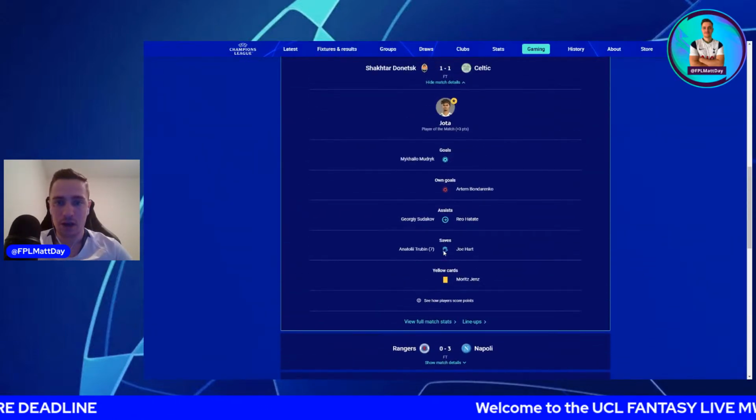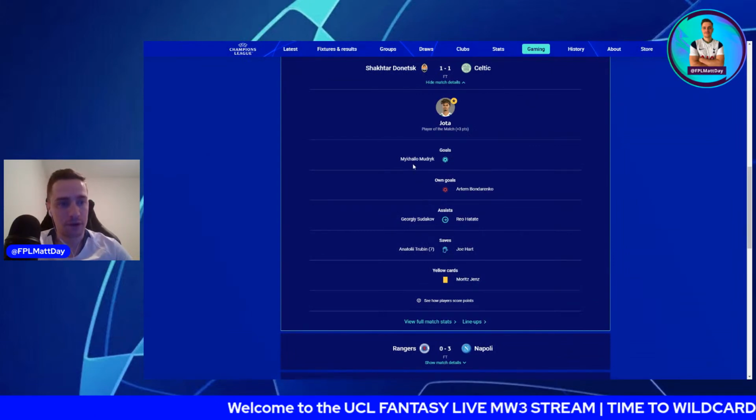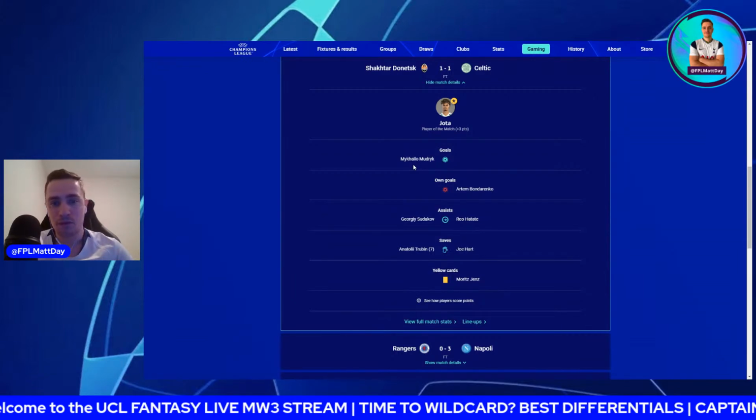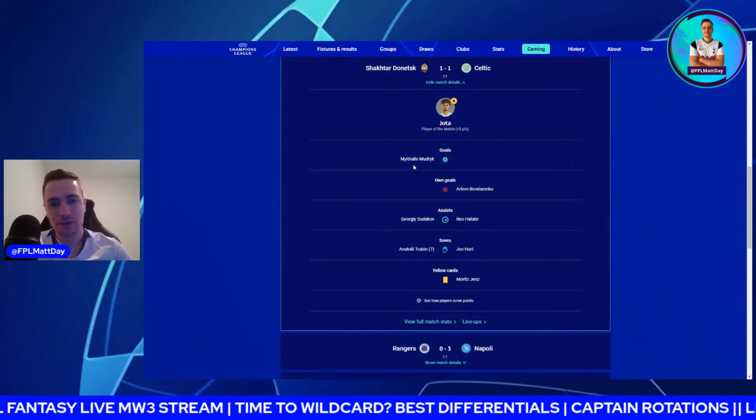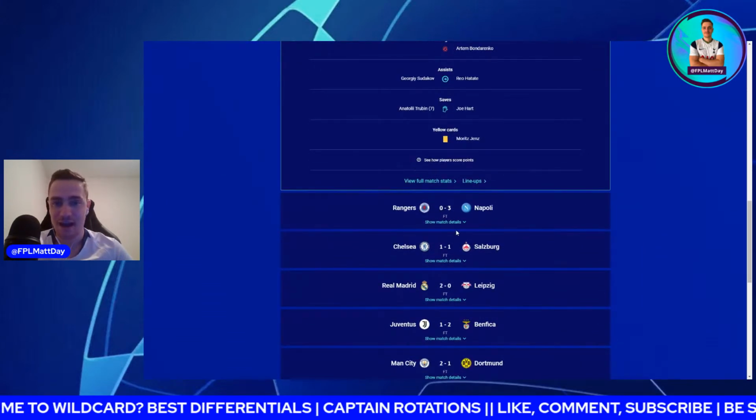And then Shakhtar 1, Celtic 1. Another one of my differentials, Mudryk, with a goal. I actually didn't go with him. I went for, I think it might have been Sudakov who got the assist. Or there was another player from Shakhtar I went with instead.